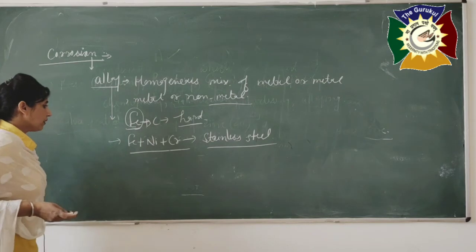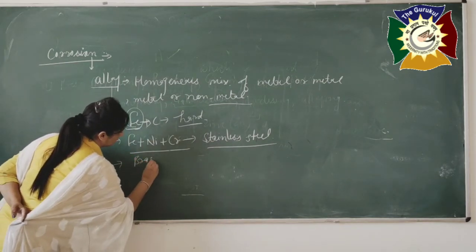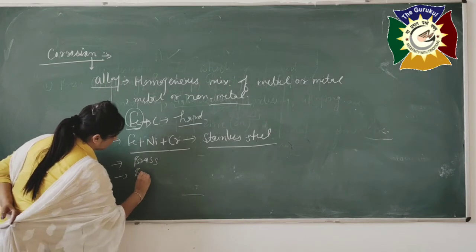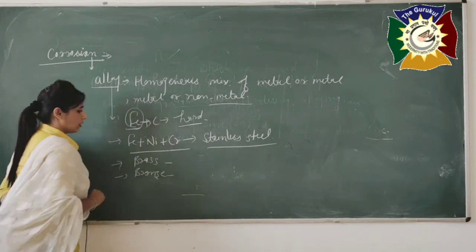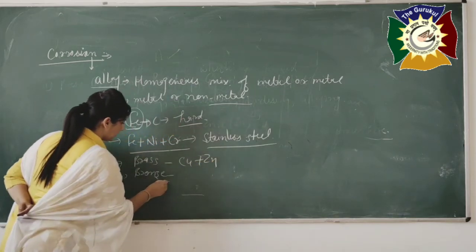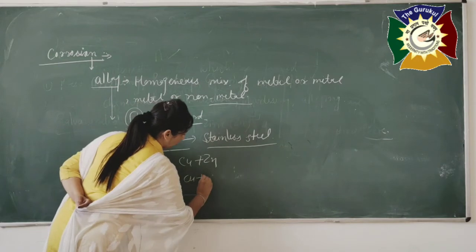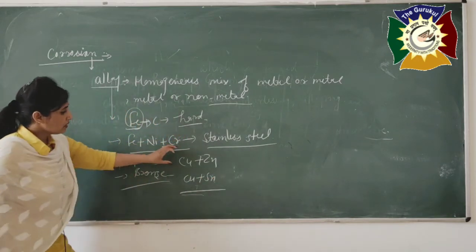Same thing if we talk about some other metals like brass and bronze. In this case brass is copper plus zinc. In case of bronze, copper and tin we need to add. See, these are the alloys.